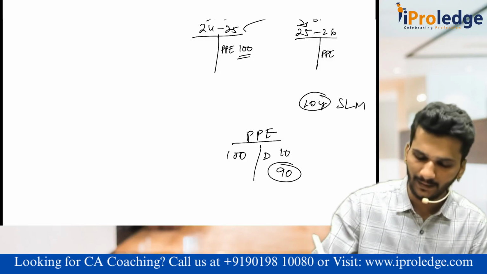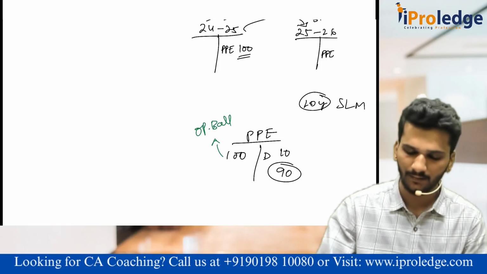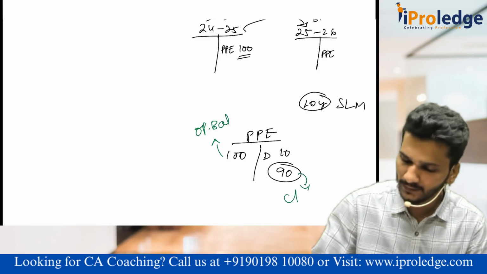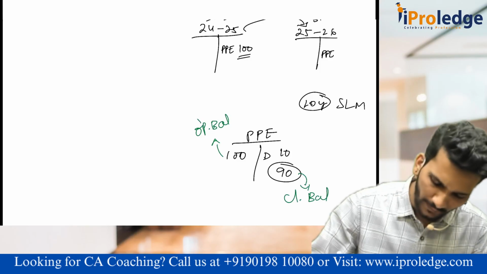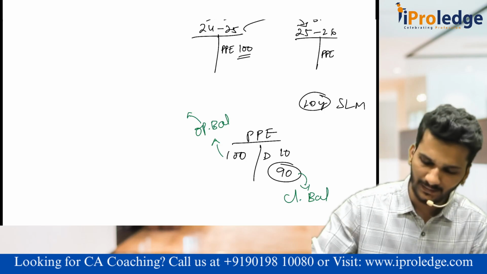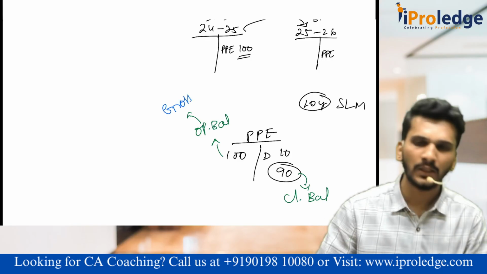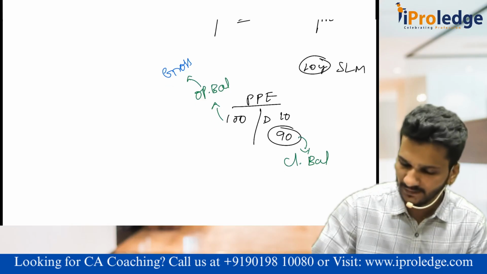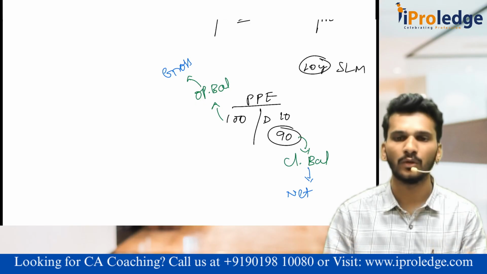Sir, what is this balance? Can I call it the opening balance of the PPE? Yes sir. What is this? This is the closing balance of the PPE. Or for simplicity, can I call this the gross value of the asset? Yes sir. It is gross value. If it is gross, then what is this? Can I call it net? Yes sir, we understood it now.